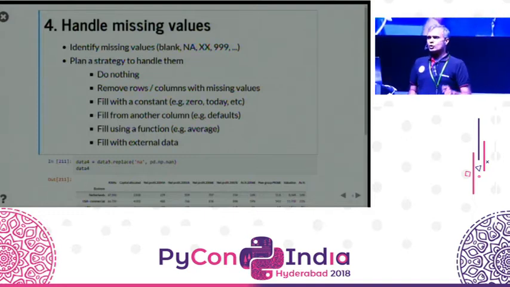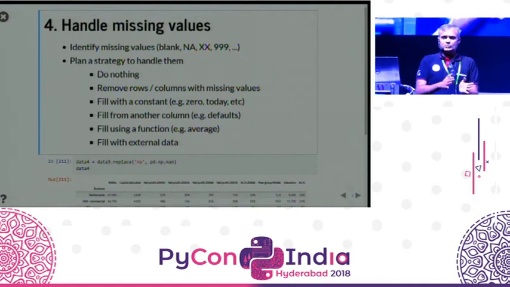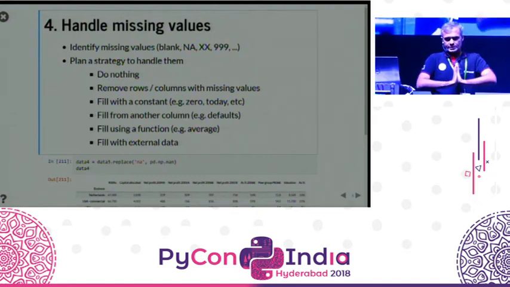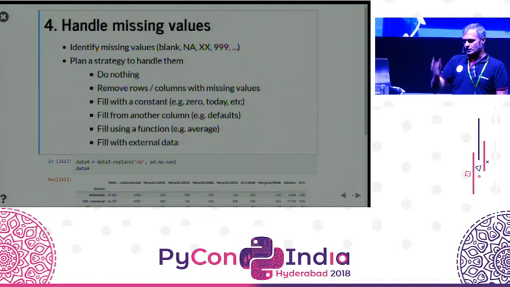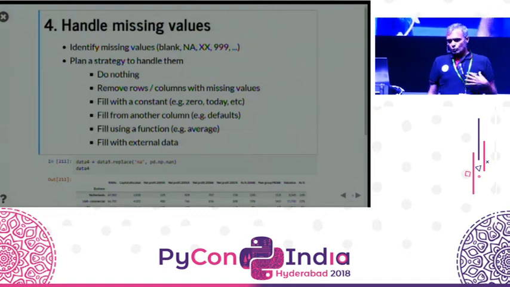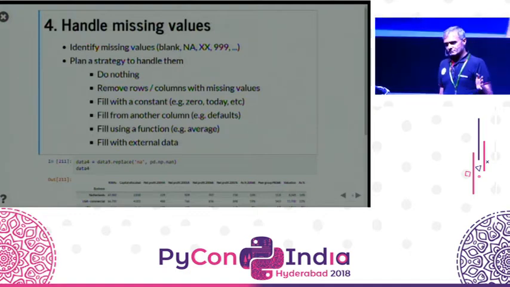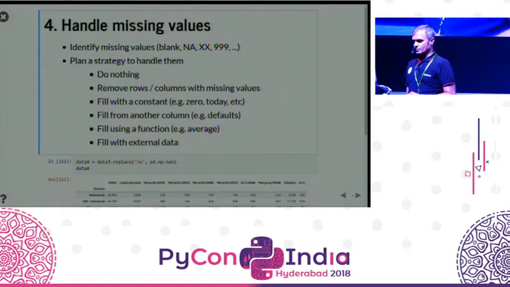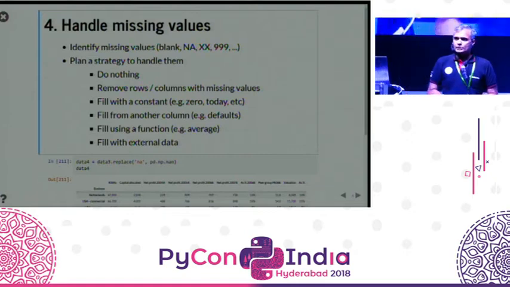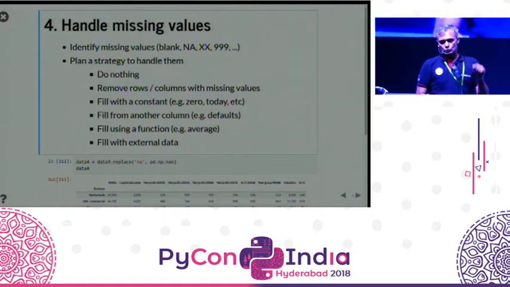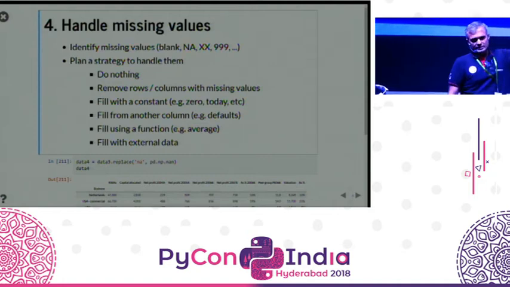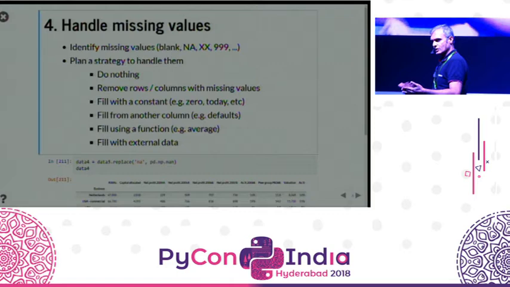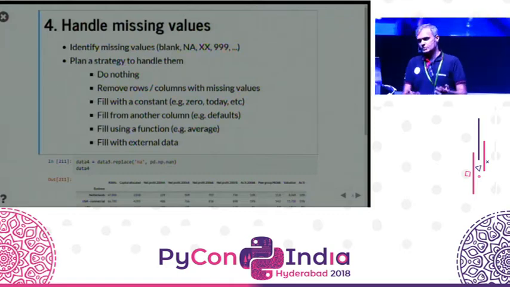But sometimes you do want to do stuff with them. You say, the missing values are distortions. I want to get rid of all those rows with missing values. I want to get rid of all the columns that only contain missing values. I generally don't recommend this strategy. If you have data, use it, but there are cases where it's appropriate. Sometimes it's also appropriate to fill it with a certain value, if I know what it means when it's missing. In this case, I know that in the bulk of the cases, if it's missing, it means 0, because these are actual numbers that total up. So it is the additive identity, which is 0.